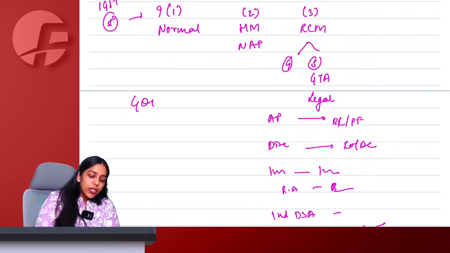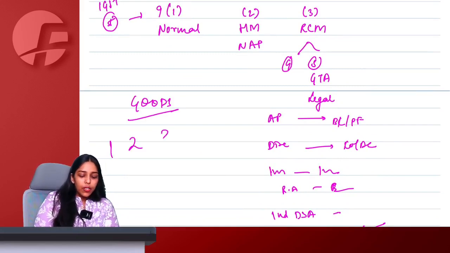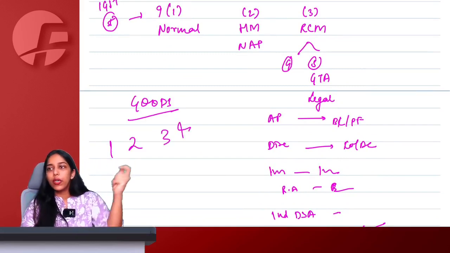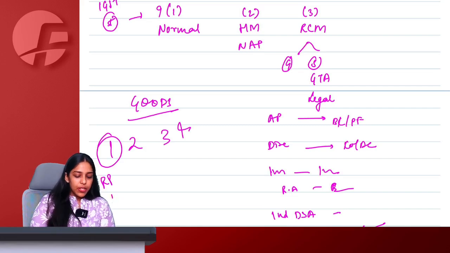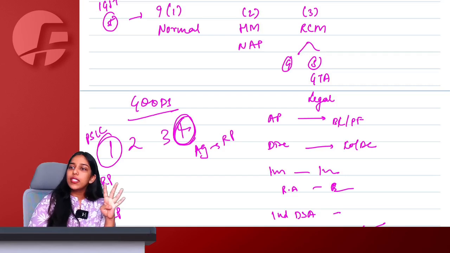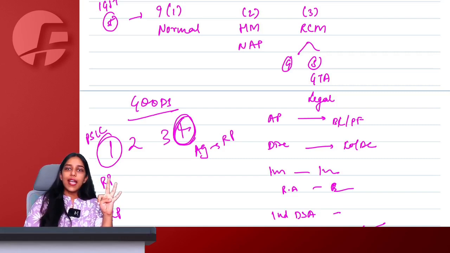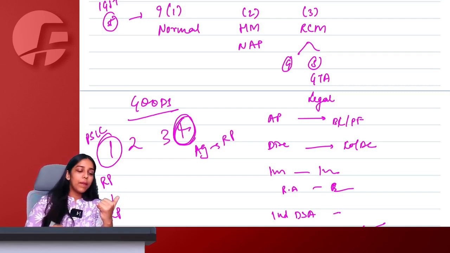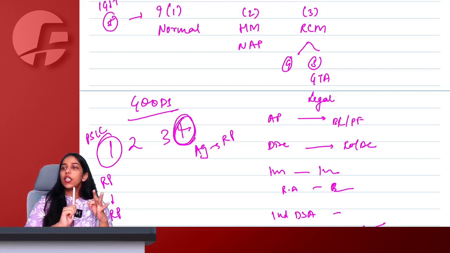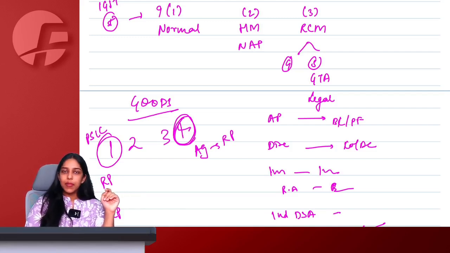Then talking about goods which are notified under RCM, ma'am, 1, 2, 3, 4. What was 1, ma'am? Registered person to registered person, PSLC. RCM is going to apply. What is 4, ma'am? Agriculturist to registered person. 4 things: cashew nuts, raw cotton, tendu leaves, tobacco leaves. Agriculturist to registered person, RCM is going to apply.